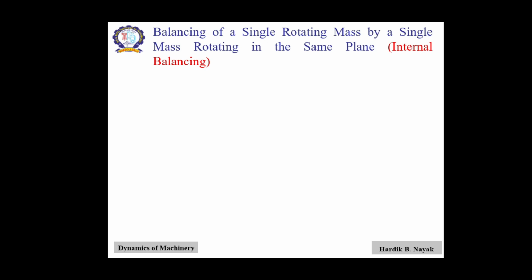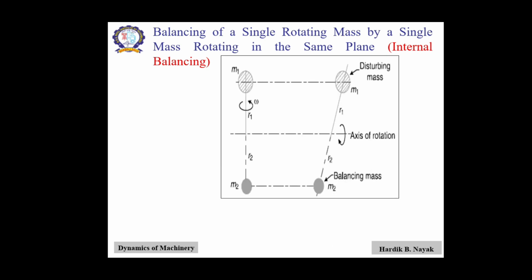So first case, balancing of single rotating mass by a single mass rotating in the same plane. It is also called internal balancing. Here you can see one figure. In this figure, consider a disturbing mass m1 attached to a shaft rotating at omega radian per second.